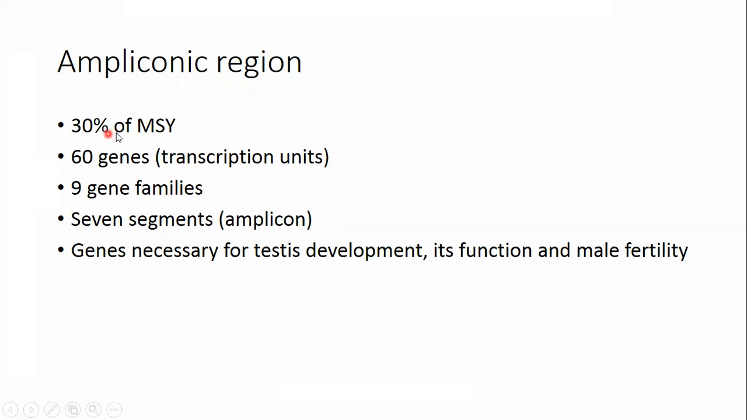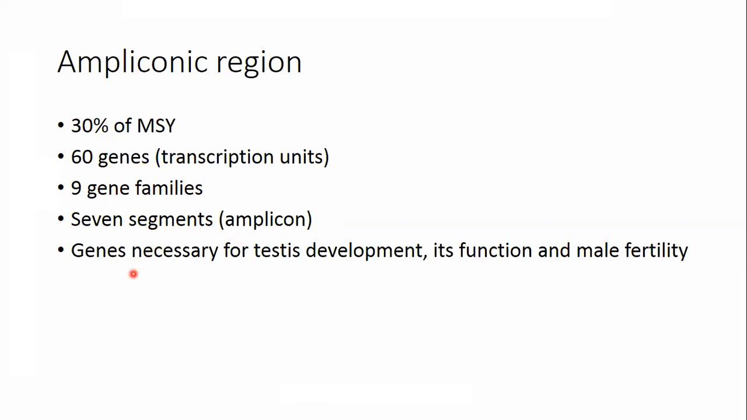The last region of the Y chromosome is the ampliconic region, and it is the major region that contributes 30% to MSY. It contains 60 genes or transcriptional units. Those 60 genes are further divided into 9 gene families. Gene families contain a number of genes that share 98% homology. And these gene families further contain 7 segments or amplicons.